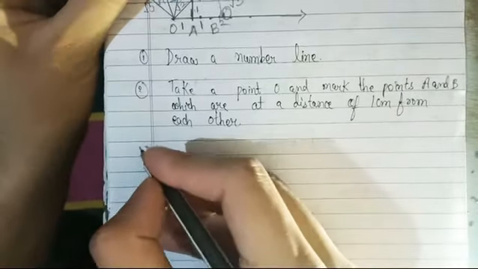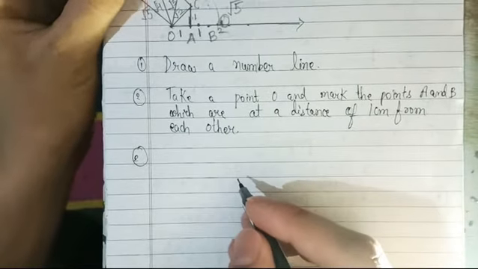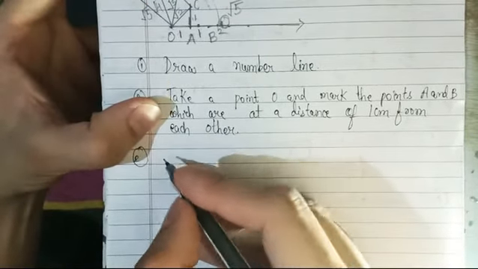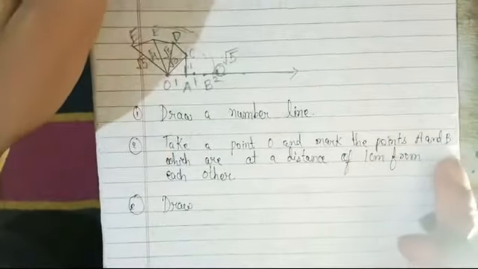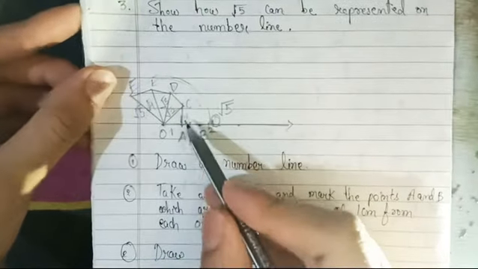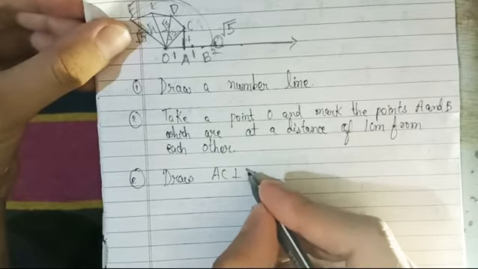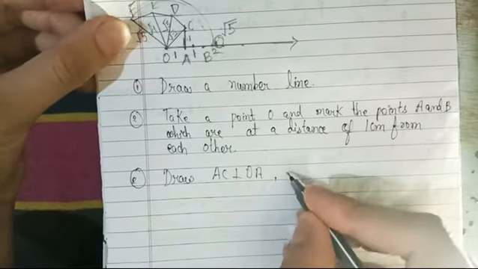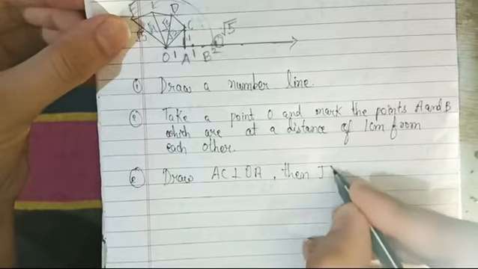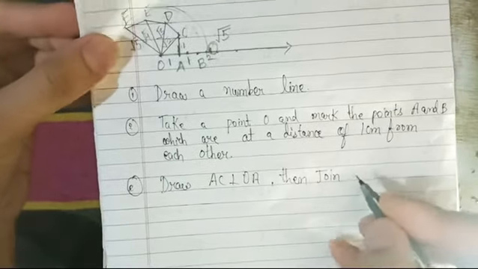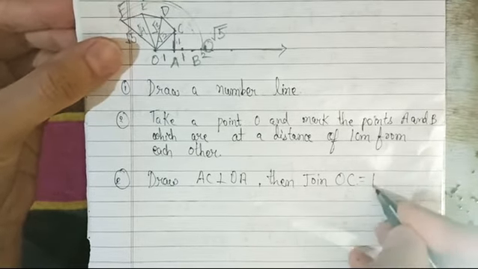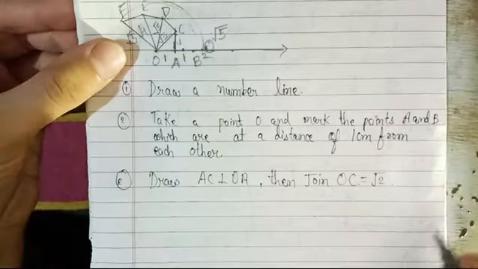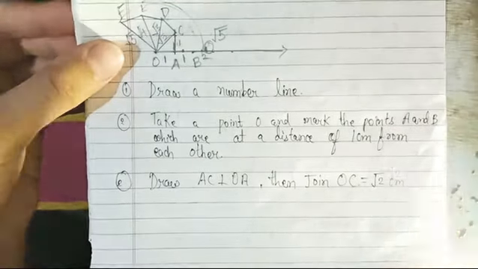Then in the next step, we draw AC perpendicular to OA. Then join OC, and OC will represent root 2. So OC is equal to root 2 centimeter, we can say.